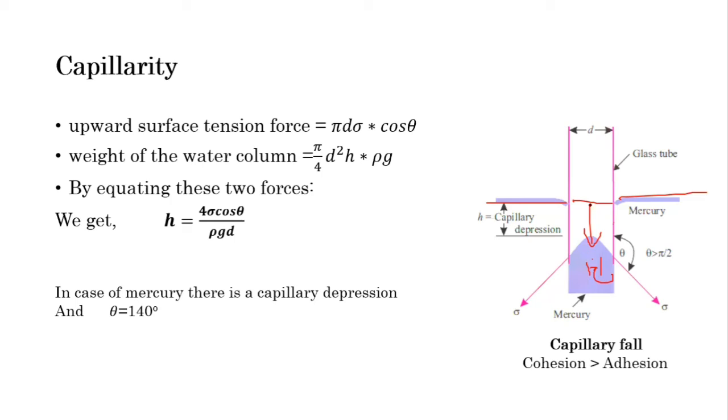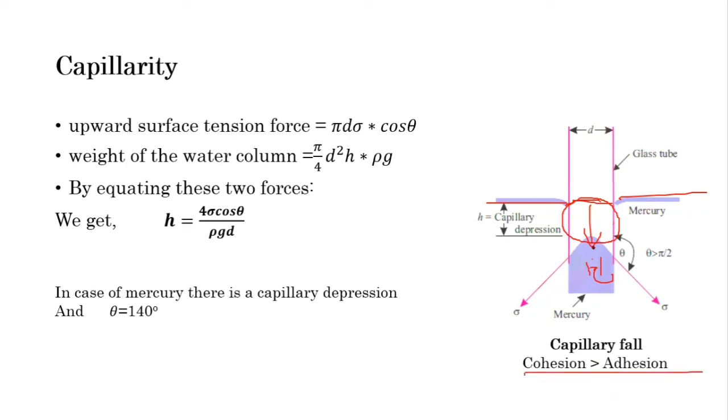Up to this level, surface tension is responsible for pulling down. How much work does it have to do? It has to do the work up to the weight of this mercury. So this much mercury is pulled down by the surface tension force, and we get the mercury level lower than the free surface. This is capillary fall, and it is just because of cohesion and adhesion.